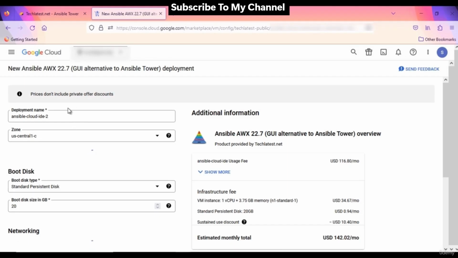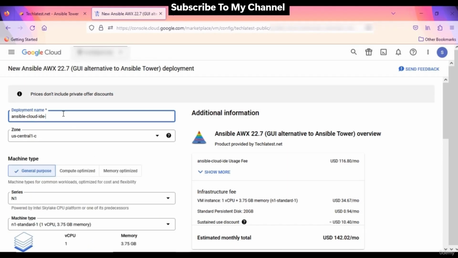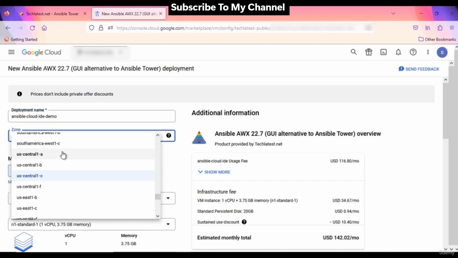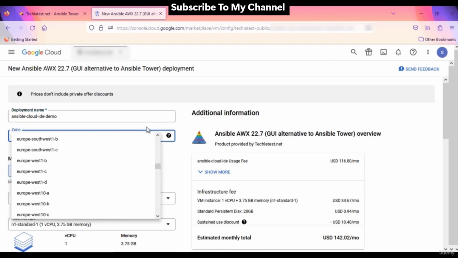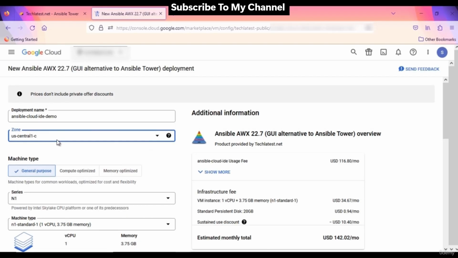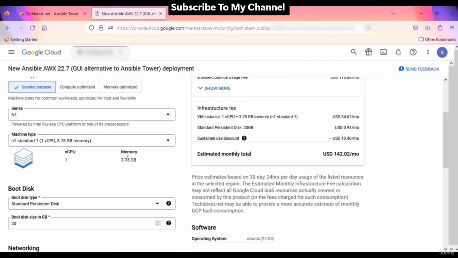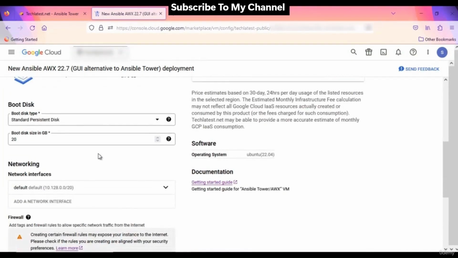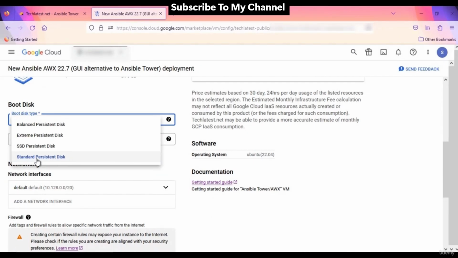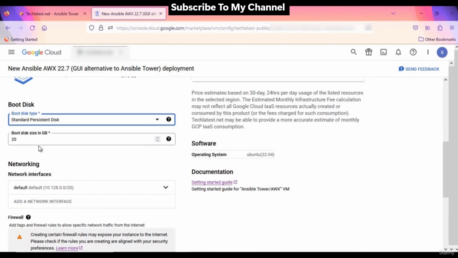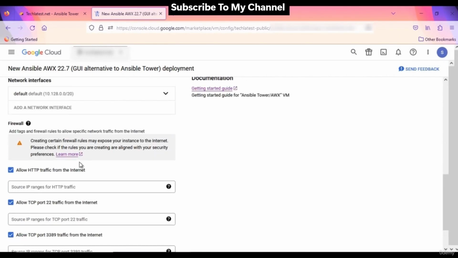On this page, give a name to your deployment, your virtual machine. Select a zone where you want to launch the VM, such as US East 1. You can select different machine types from here. Optionally change the number of cores and amount of memory. This VM comes with one virtual CPU and 3.75 GB RAM by default. Optionally increase the boot disk size if you want. Also you can change its type. The default comes with the standard persistent disk type with 20 GB size.